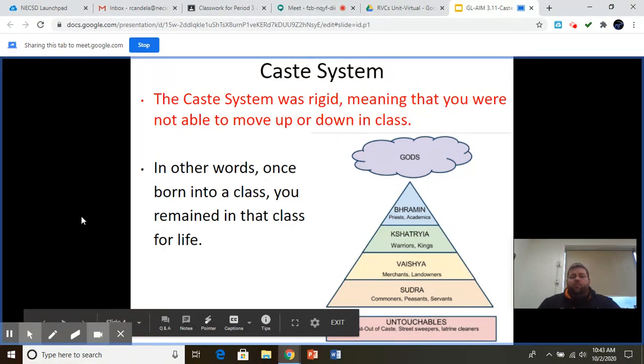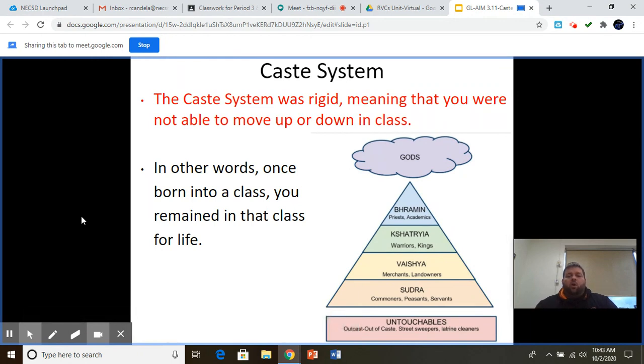So this pyramid shape tells us who sits above who, but also what proportion of the population belongs to each class. Brahmin are the highest class, but they also represent the smallest portion of the population. There's a few more Kshatriya than Brahmin, and even more Vaishya than Kshatriya, and even more Sudra than Vaishya, and you get how it works, right?